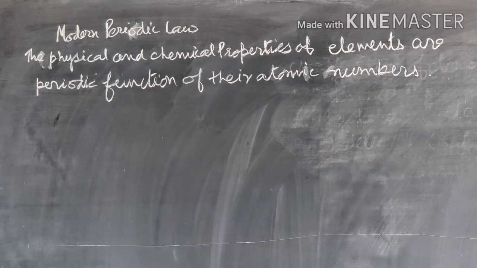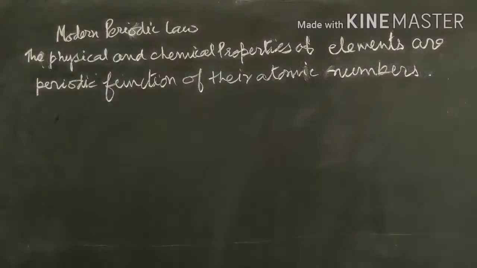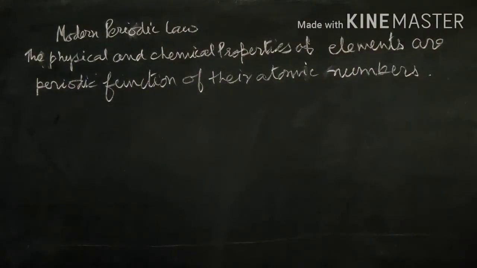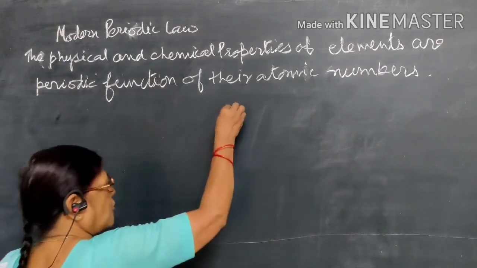Now we have studied the filling of atomic orbitals. When these orbitals are filled, you have noted down the electronic configuration on the basis of their atomic numbers. So we have filled the electrons in the corresponding atomic orbitals. Now we will see the arrangement of these elements on the basis of electronic configuration. So the modern periodic table is based on the electronic configuration.